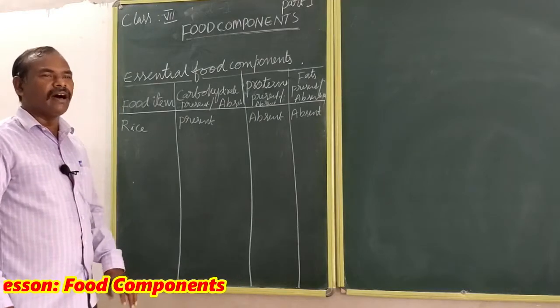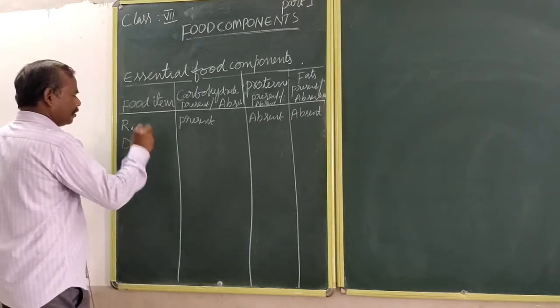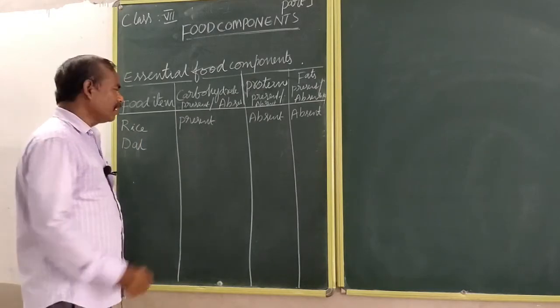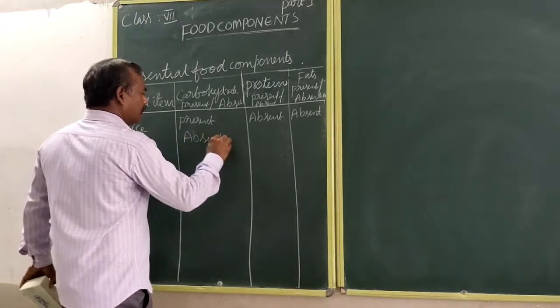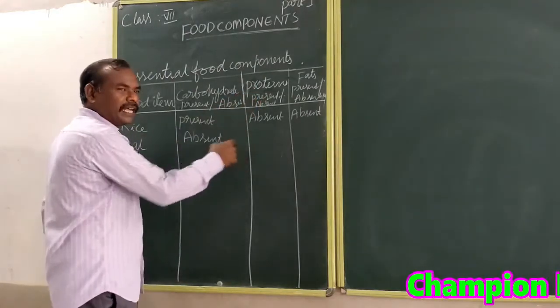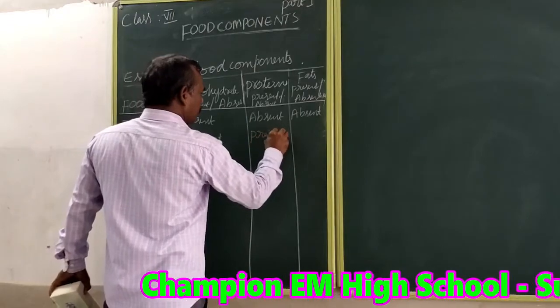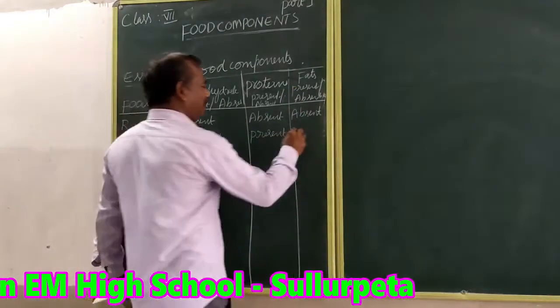Next one is dal. In dal, carbohydrates are present or absent? Absent. In dal, proteins are present or absent? Present. Fats are present or absent?